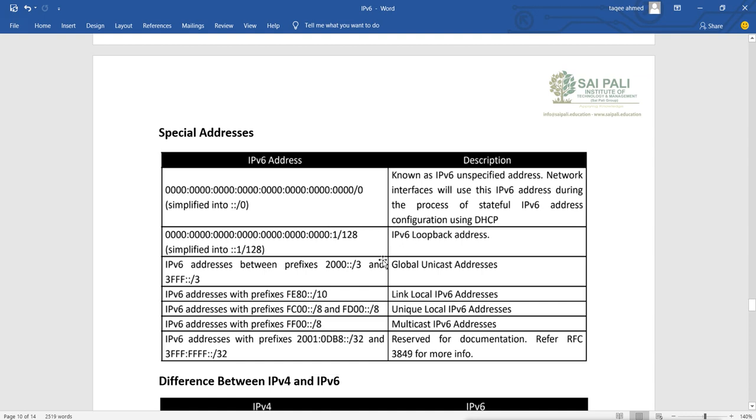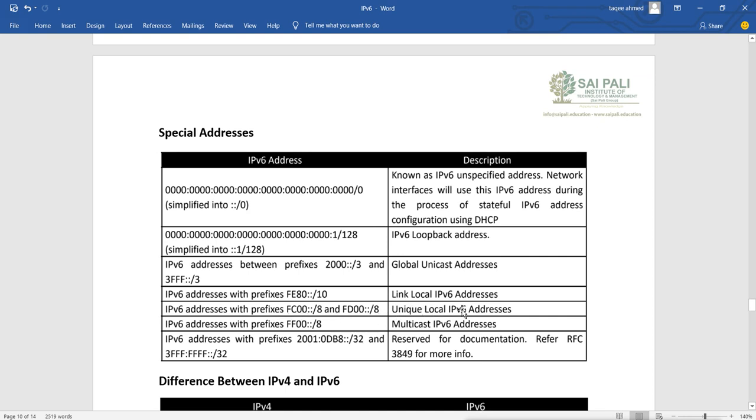Then from 2000 to 3FFF is the global unicast range. FE80/10 means the first 10 bits are fixed, and it is the link-local address. FC00 and FD00 is called the unique local address.